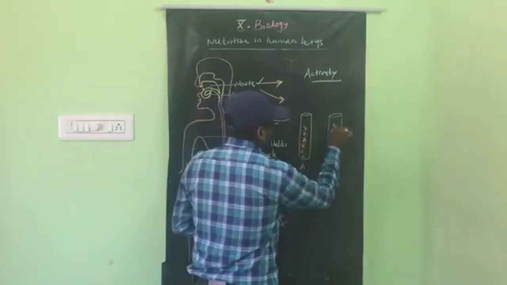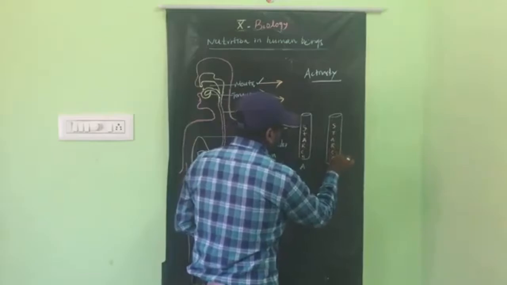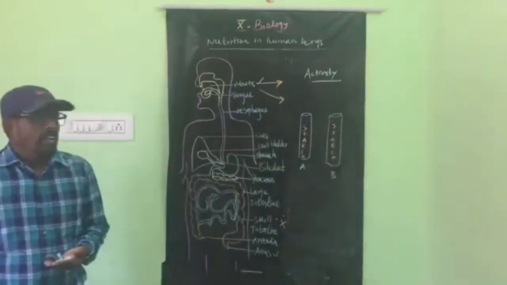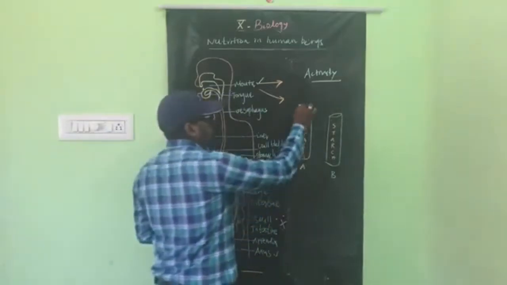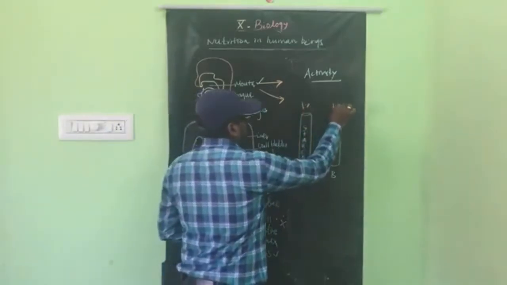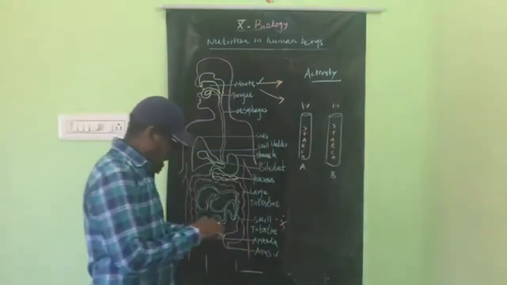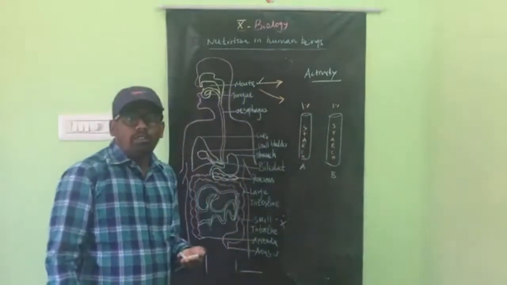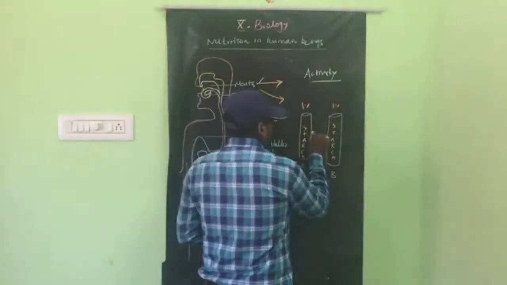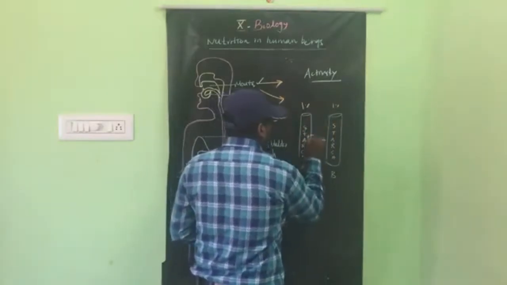Here also starch. The starch solution is 1%. And you have to add some amount of saliva.